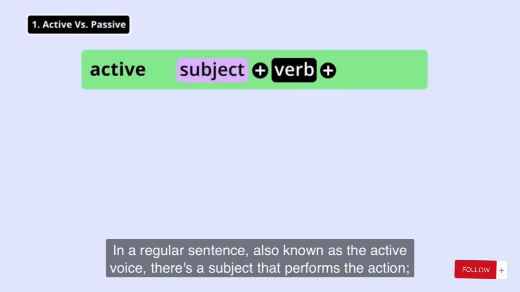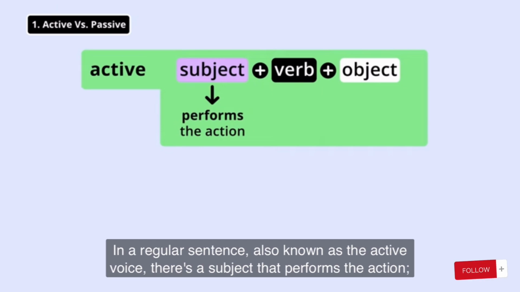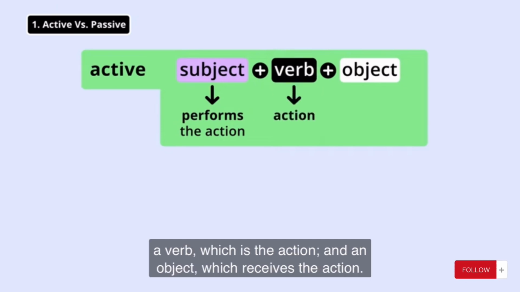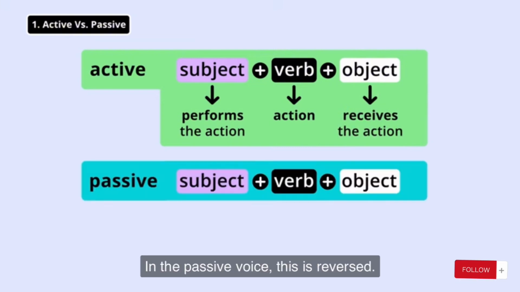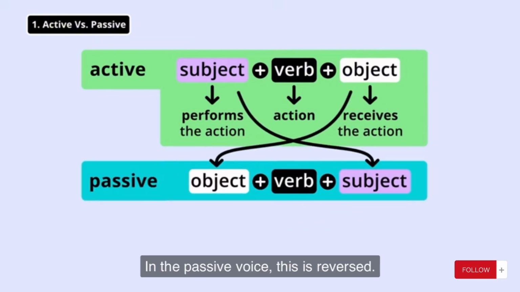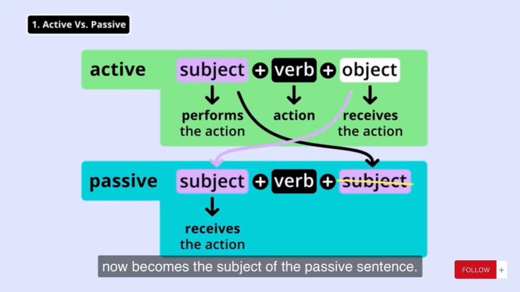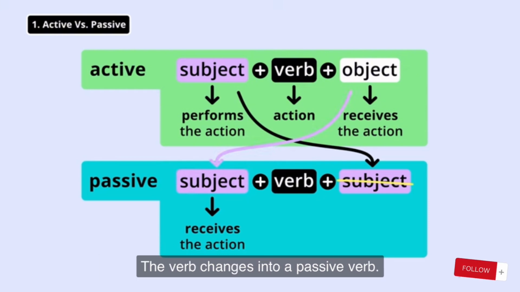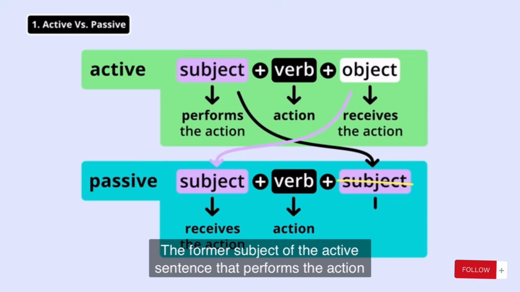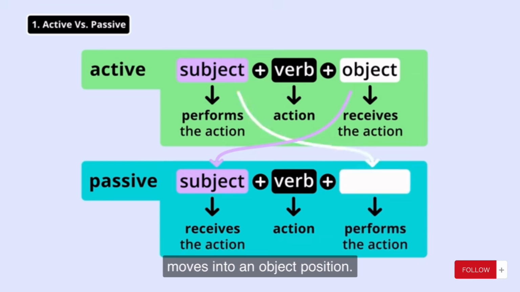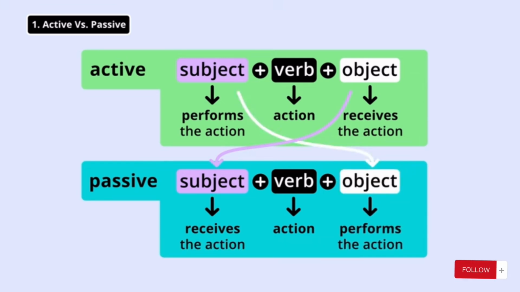In a regular sentence, also known as the active voice, there is a subject that performs the action, a verb which is the action, and an object which receives the action. In the passive voice, this is reversed. The receiver of the action, which is the object of an active sentence, now becomes the subject of the passive sentence. The verb changes into a passive verb. The former subject of the active sentence that performed the action moves into an object position.